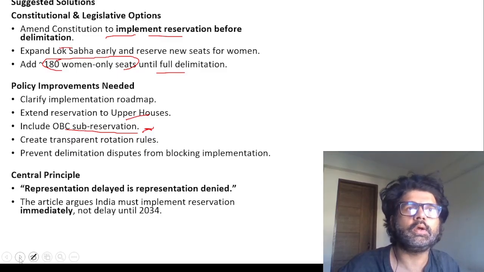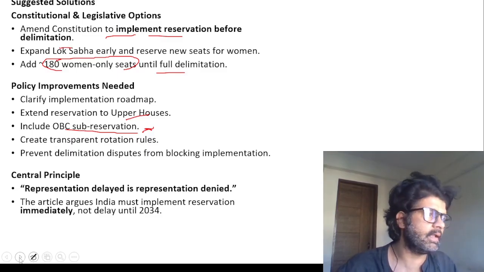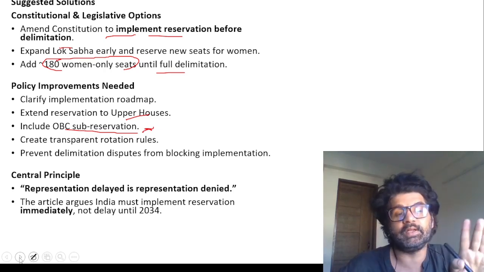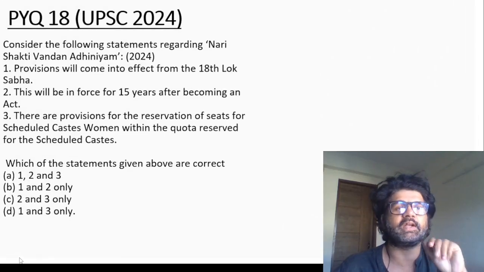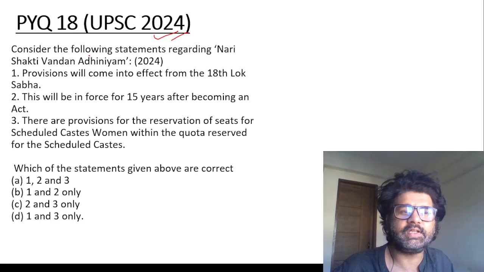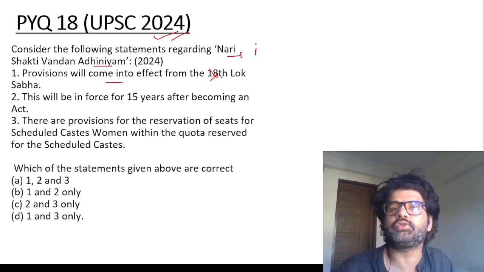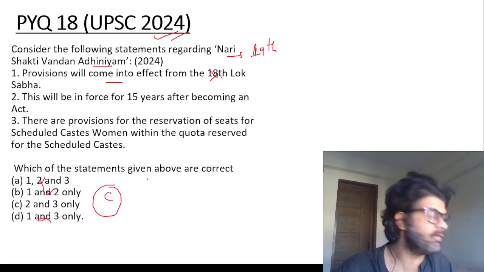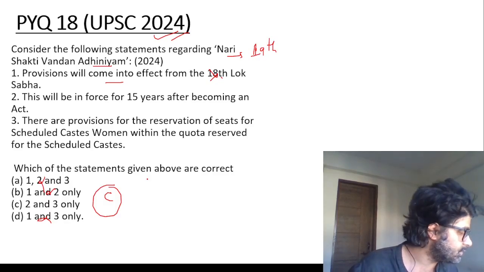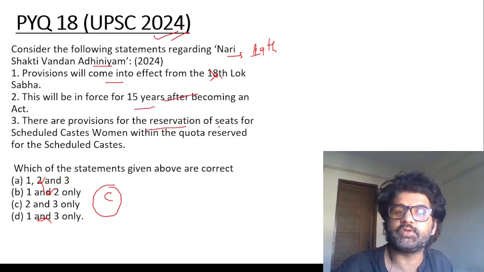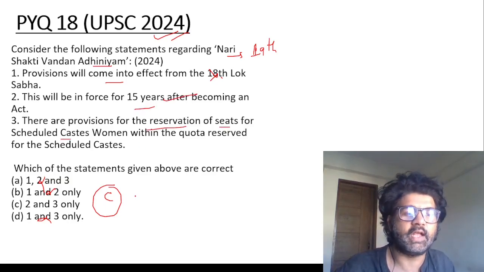And this whole Women Reservation Act, rather it has become an Act. It is applicable whenever it is implemented, will be applicable for 15 years, and then it has to be renewed. Remember these facts. This is a PYQ asked by UPSC 2024. Nari Shakti Vandan Adhiniyam provision will come into effect from 18th. No, 18th is currently going on. Aim is to implement it from 19th. So first is wrong. Eliminate first, you will get the answer C, 2 and 3. Even if you don't know anything, in the current Lok Sabha, this did not happen. This reservation will be in force for 15 years, I've told you. Provision for reservation of seats for SC women. Yeah. So the answer is C, 2 and 3.